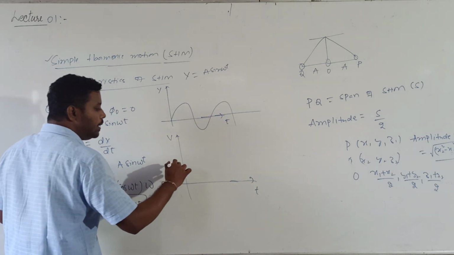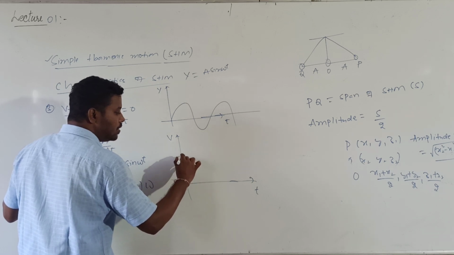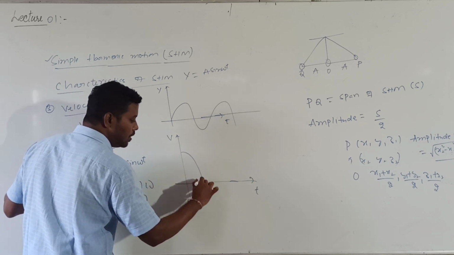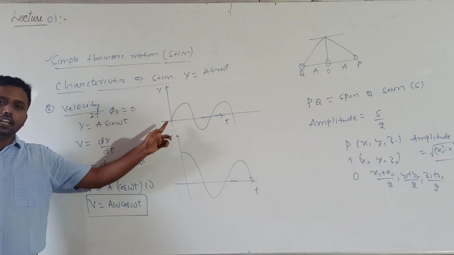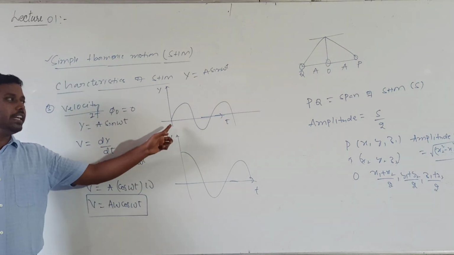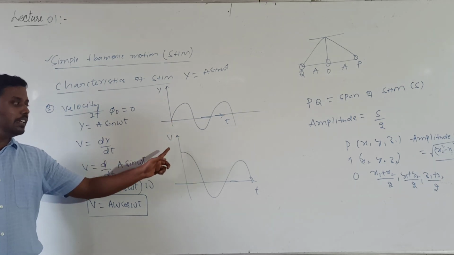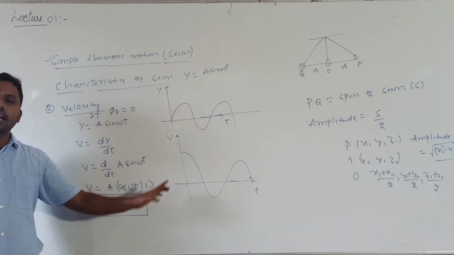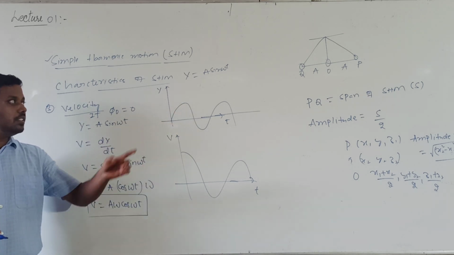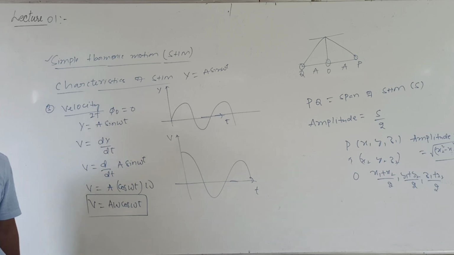If I plot the graph between velocity and t, the graph will be a cos function. So I will get a graph like this. This is the sine graph and this is the cos graph. When displacement value is 0, velocity value is maximum. When displacement value is maximum, velocity value will be 0. So this is our sine graph and this is our cos graph.